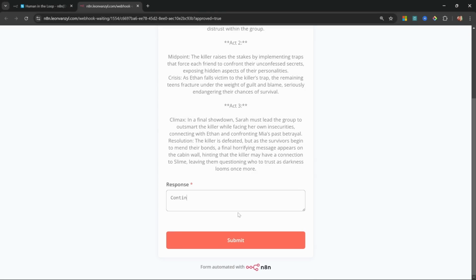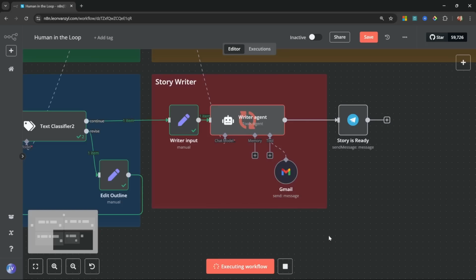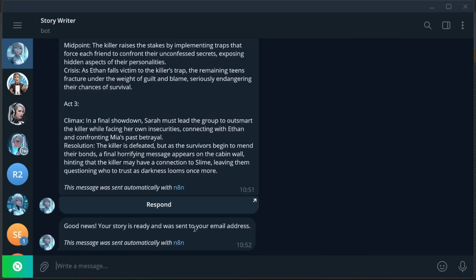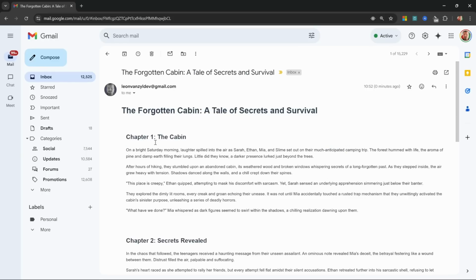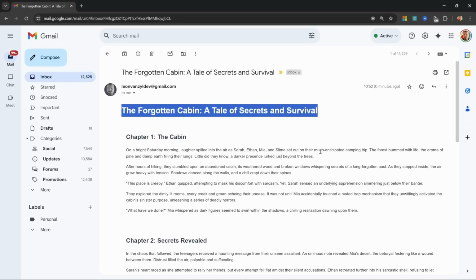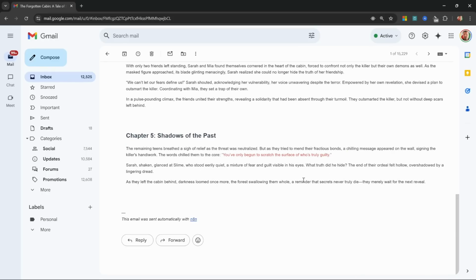So we'll just say, continue, let's submit this. Now the workflow is writing the final story, after which it will send the full story to my email address. So in Telegram we get this message saying, good news, your story is ready and was sent to your email address. And looking at the email, we get this AI generated title for the story along with 5 chapters.